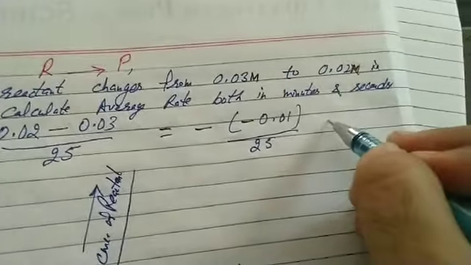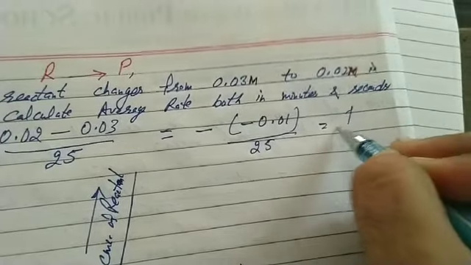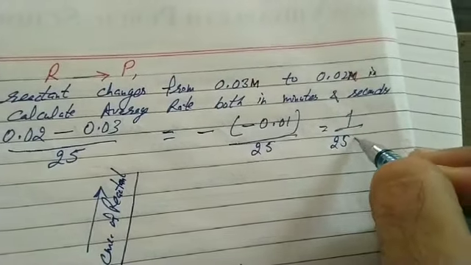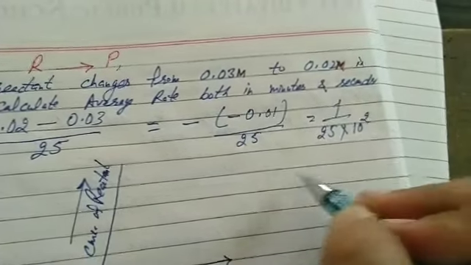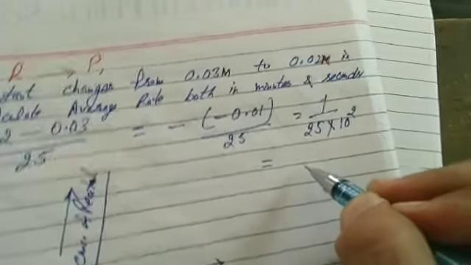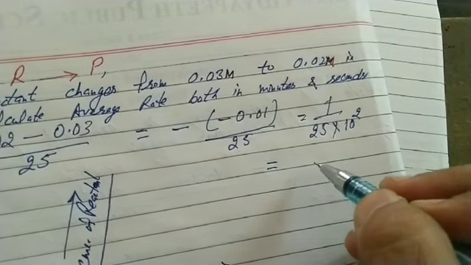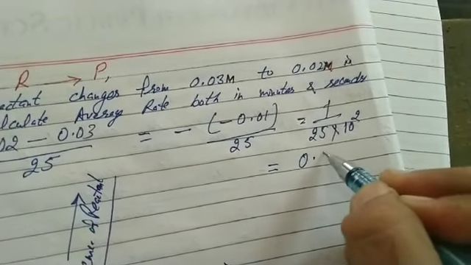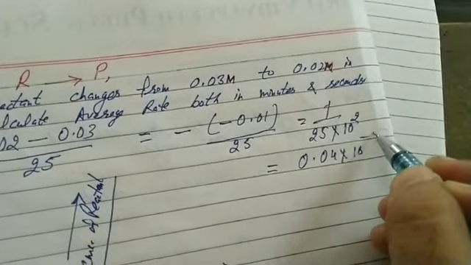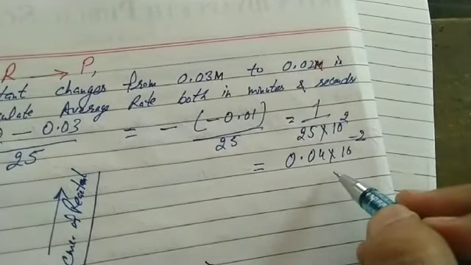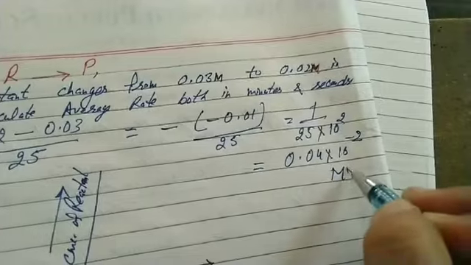Minus into minus equals plus, 1 upon 25 into 10 to the power 2. Now it becomes 0.04 into 10 to the power minus 2 mole per minute.